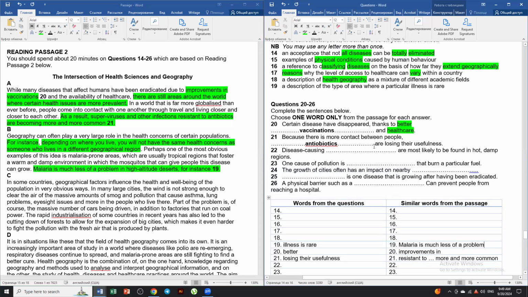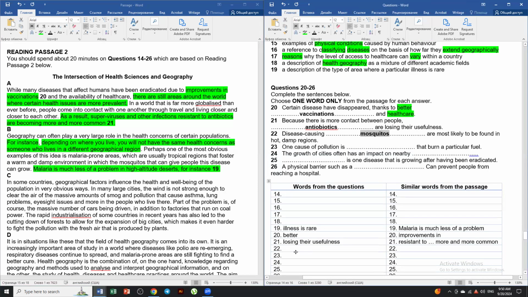Now there we go. What else do we have? Disease causing something are most likely to be found in hot, damp regions. Disease causing what? Mosquitoes? So like which mosquitoes that can give people this disease. Okay, disease causing mosquitoes, and we have 22. So like most likely to be found in hot, damp regions.